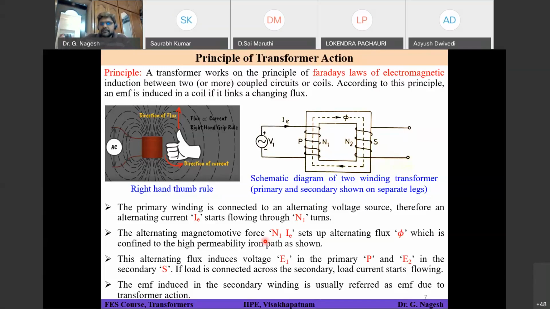Similar to EMF, there is a term called MMF, magnetomotive force, in a magnetic circuit. This magnetomotive force is generated by the formula N into IE. That means if some current is flowing in a winding and it has some number of turns, the product of the number of turns and the current flowing in that winding is equal to the MMF. Can you say what will be the unit?